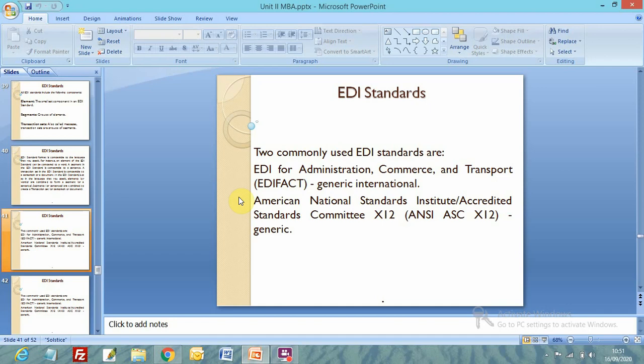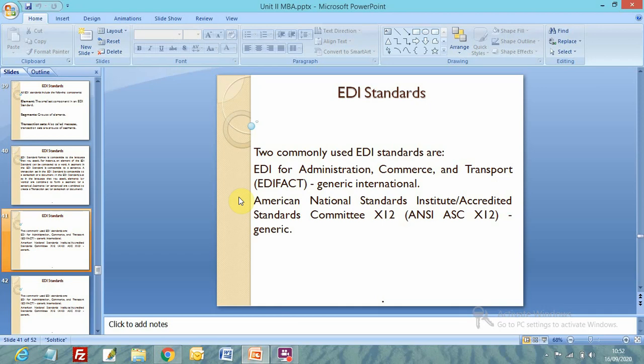If we talk about accounting standards, the US has a different accounting system, and India has a different one. In Europe, maybe slightly different from the US. Like we have multiple bodies for managing standards and units. Similarly, there are two main, commonly used EDI standards.